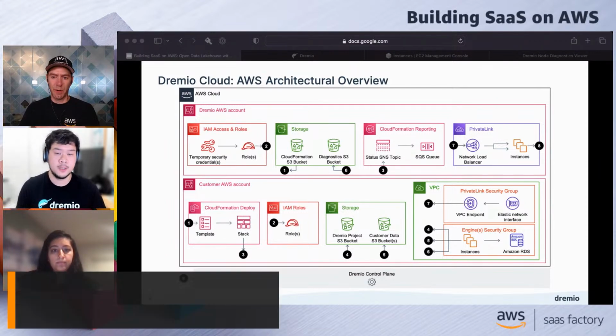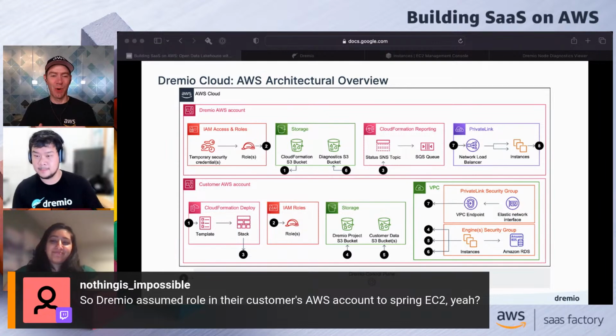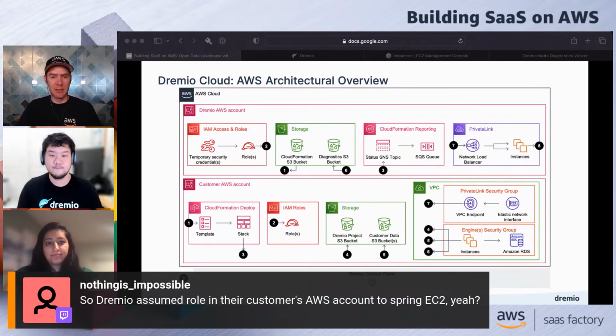So there's a question from the chat. Let me just bring that up. From Nothing is Impossible. I love that screen name, by the way. Does Dremio assume a role in the customer's AWS account to spin up EC2? Do you spin up EC2 instances in the customer account? Yeah, so that's something that we definitely do. I'll get a chance to go over how that actually works. But basically, we do use that assumed role to spin up these instances dynamically.